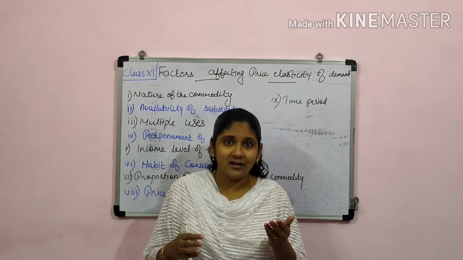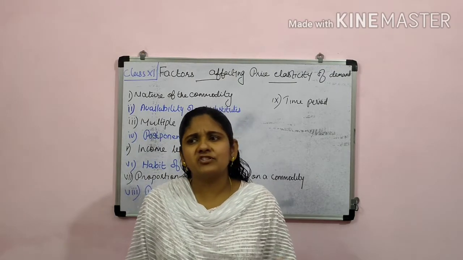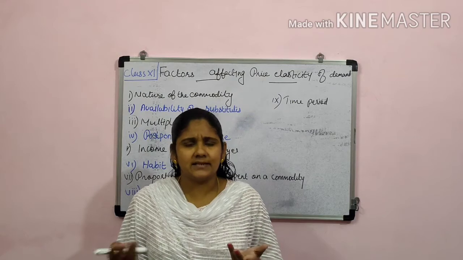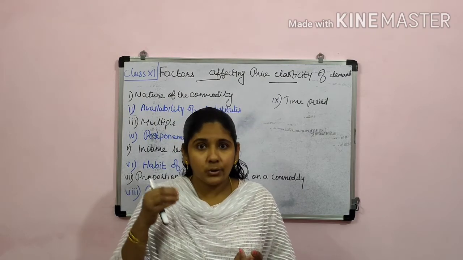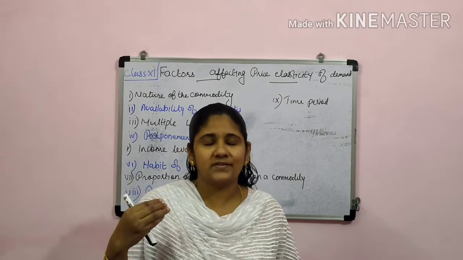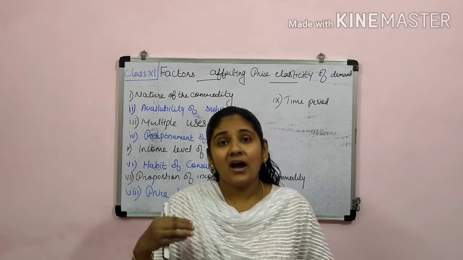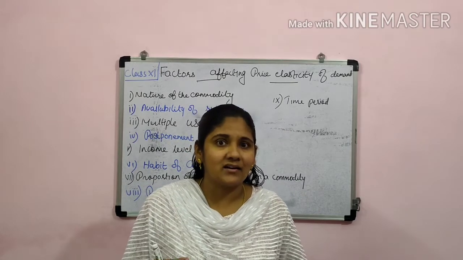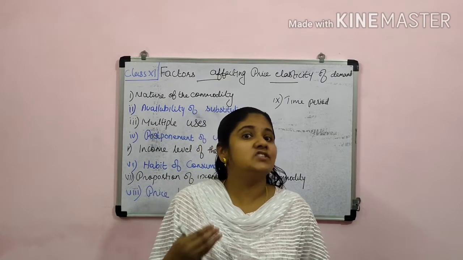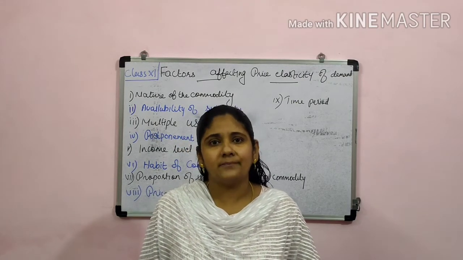You may be remembering. Then there are some items which have moderate elasticity also. Today's topic is a continuation of yesterday's topic, and today we are discussing the factors which determine the elasticity of demand.